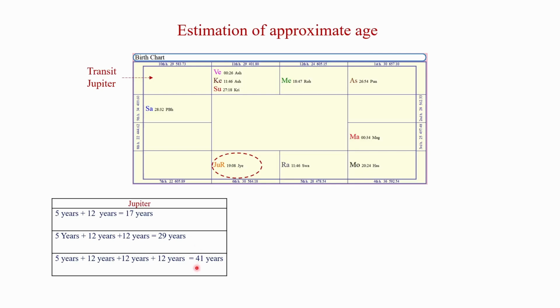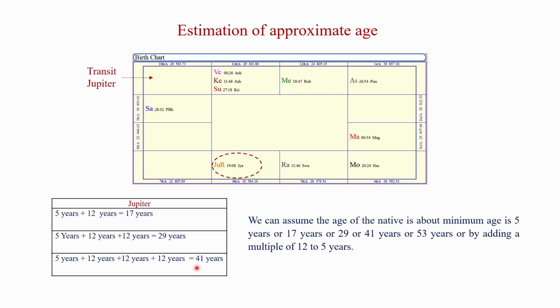Similarly, if Jupiter completes 3 rounds, then the age of the native may be 5 years plus 12 years plus 12 years plus 12 years, which is equal to 41 years. We can assume the minimum age of the native is 5 years, or 17 years, or 29 years, or 41 years, or 53 years, or by adding a multiple of 12 to 5 years depending upon the number of rounds Jupiter completes.